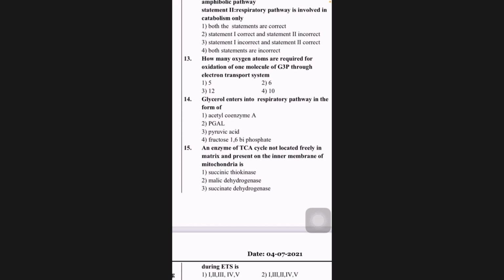Sir, link reaction. Oh, 1, and it is so, sorry. It should be 6. Correct. So answer is 2.